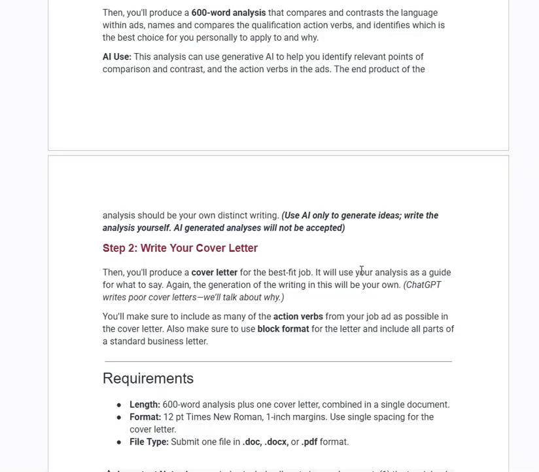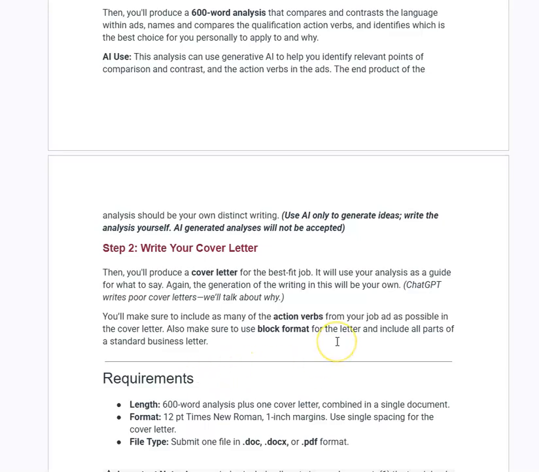Then you are going to, again, pick one of those and write a cover letter. We'll talk a whole lot more about that cover letter in our module 2, but that cover letter is kind of your sales pitch on why you think that you would be qualified for this position, why they should invite you in for an interview.